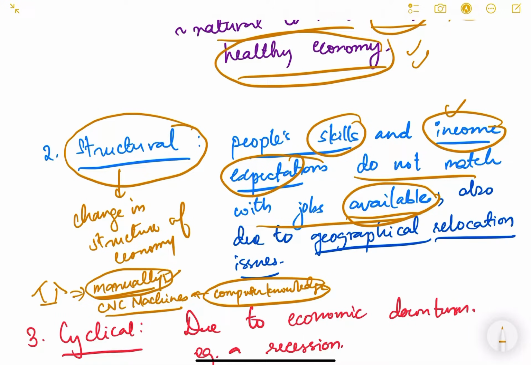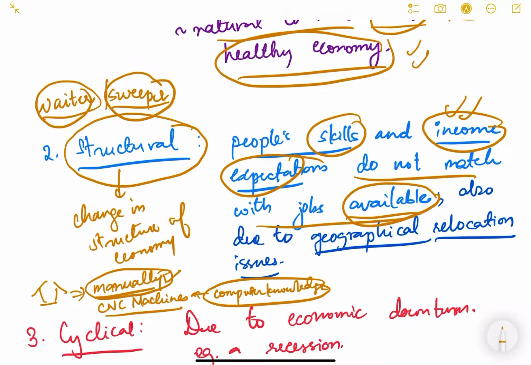Also, people may expect higher income. For example, there is a job available for working in a restaurant as a waiter, or sweeper. So these jobs are available, but they are very low paying jobs. And if there is a person who has done his MBA, he will naturally not do this job, because he will expect more income. But his kind of jobs are not available in the economy because of certain reasons. So again he will be unemployed.